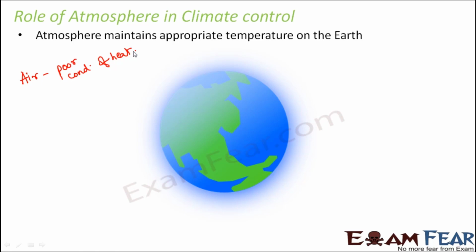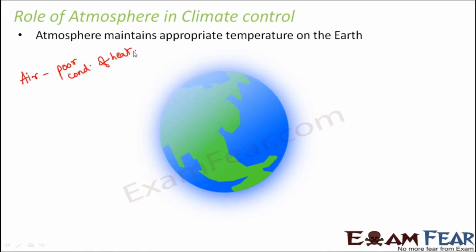During the summer season, sometimes the temperature goes up to 45 degrees Celsius or 50 degrees Celsius. And we feel terrible when it is so hot. Now, if the temperature suddenly goes up to 60 degrees Celsius or 70 degrees Celsius, can you think what might happen? Living organisms might start drying up. They might start dying, right? So this excess increase in temperature is prevented by the presence of the atmosphere.